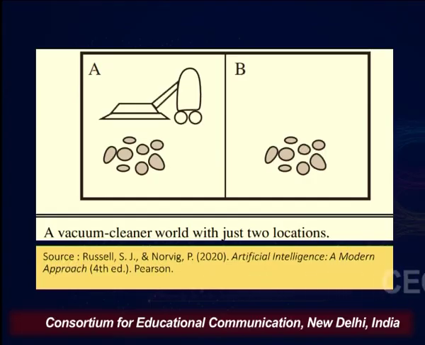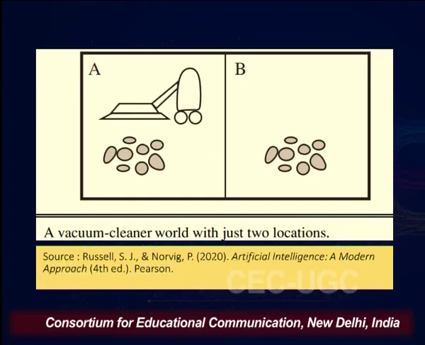So for example, A is clean, then the previous percept or the history of the percept could be that A was dirty, but now the dirt has been sucked and the current percept is A clean.